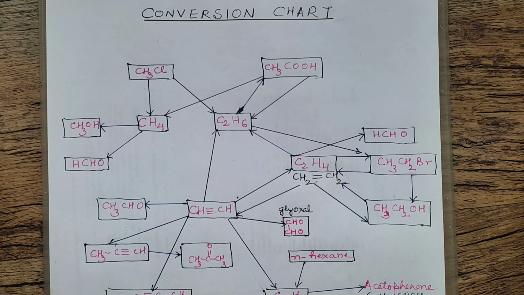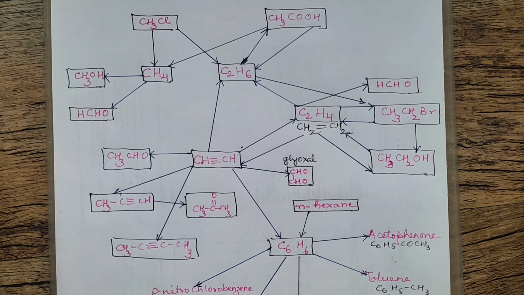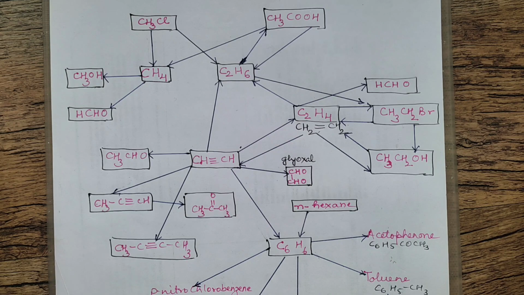Hello everyone, in this video we will be discussing conversions, all conversions which are involved in class 11 organic chemistry, that is including alkane, alkene, alkyne, benzene. Please see to it, children, you have completed the learning part of the whole hydrocarbon chapter, then only you can understand these conversions properly. Okay, now just let me move it this side so that maximum conversions, maximum compounds can be included in it.